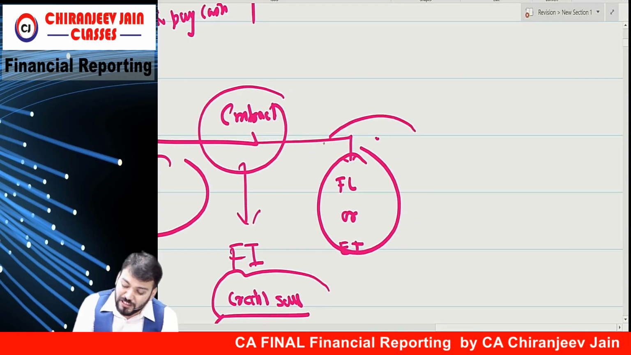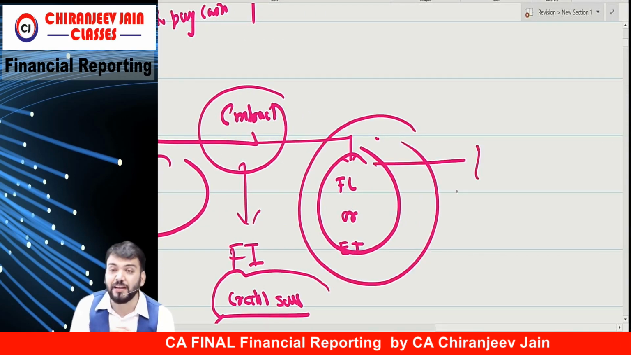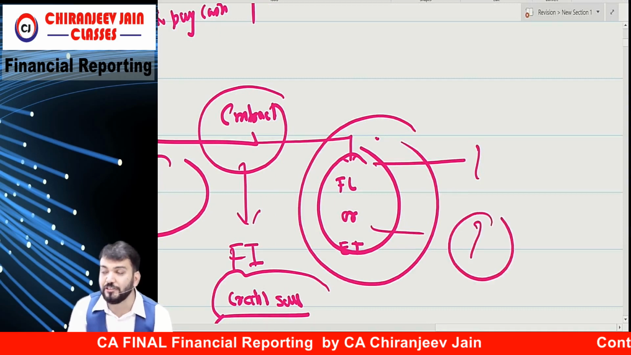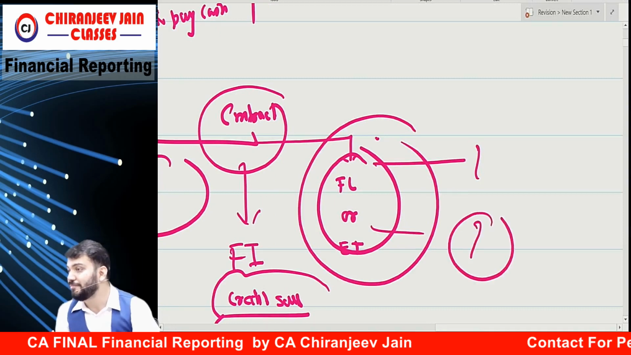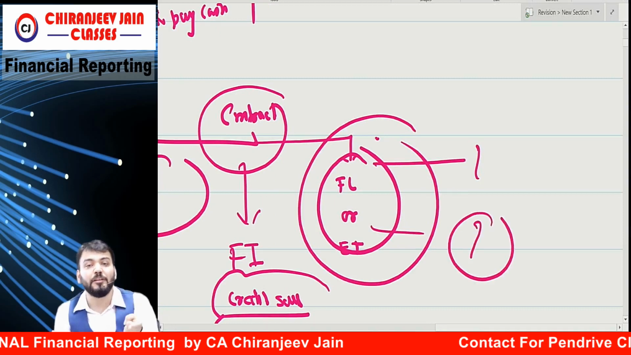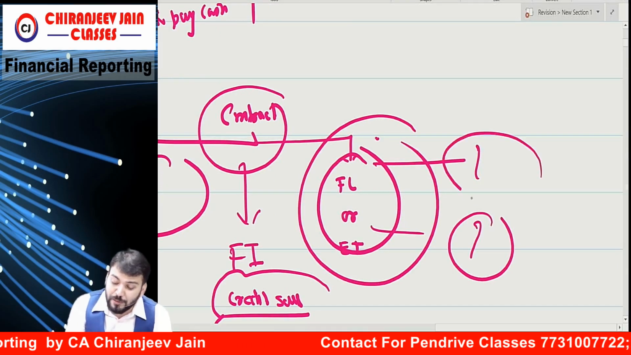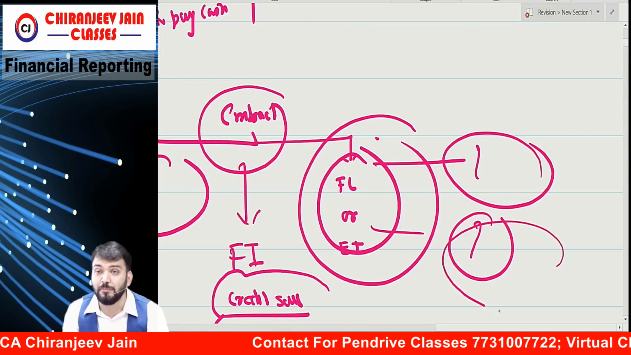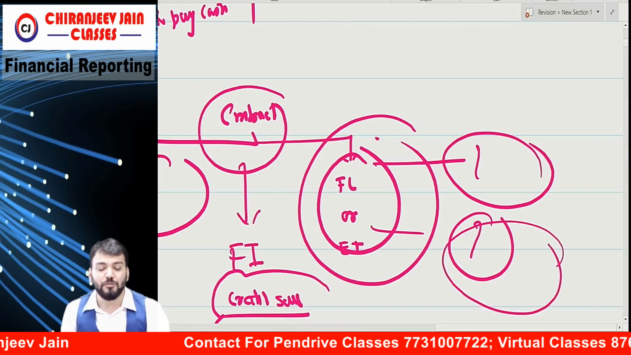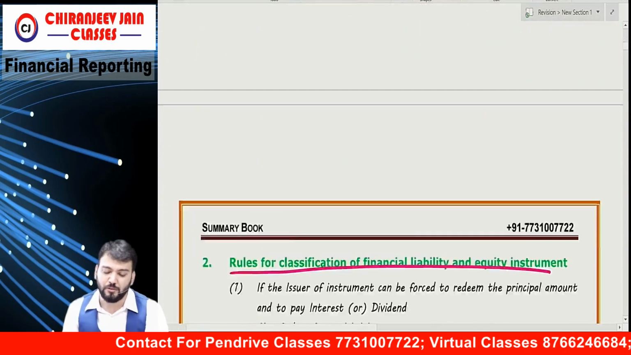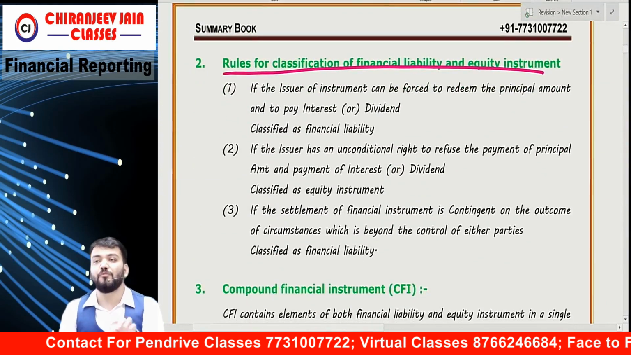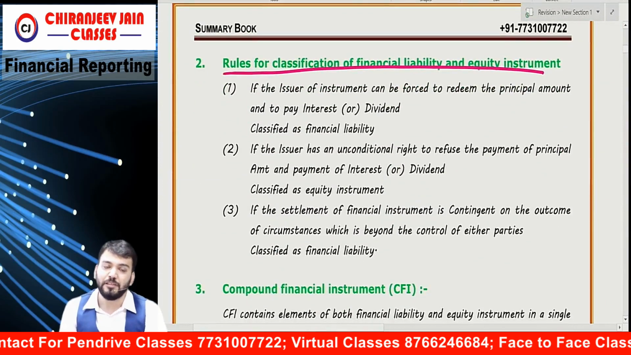But for this other entity, whether it is a financial liability or an equity instrument, that we need to understand. So when it will become a financial liability and when it will become an equity instrument, that we need to understand. For that there are some rules: rules for classification of financial liability or equity instrument.